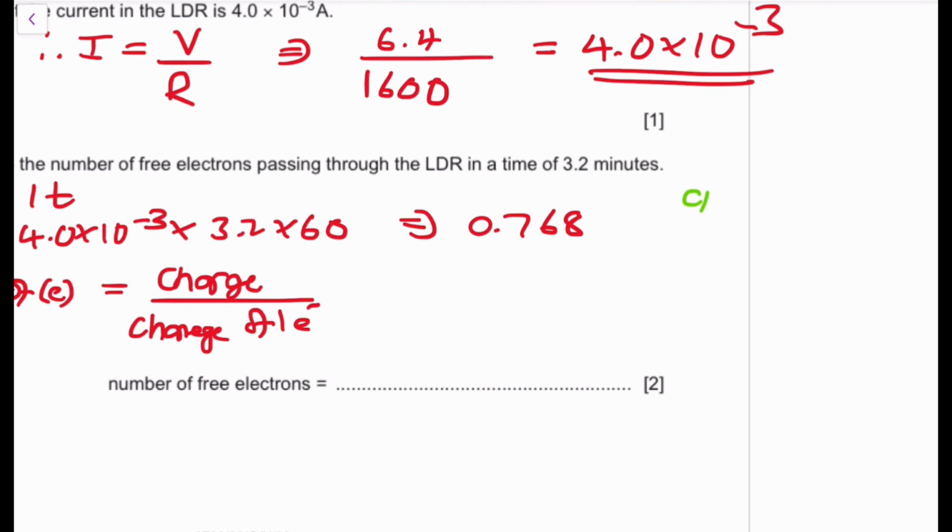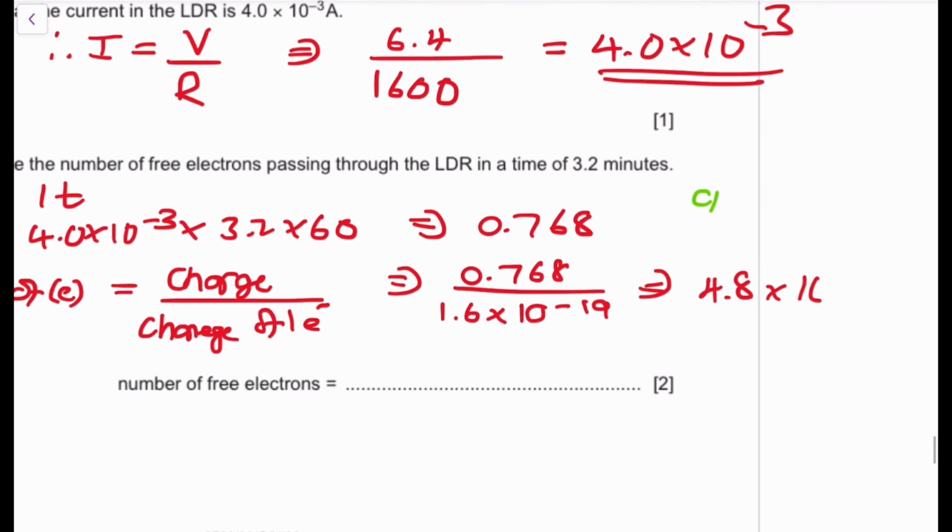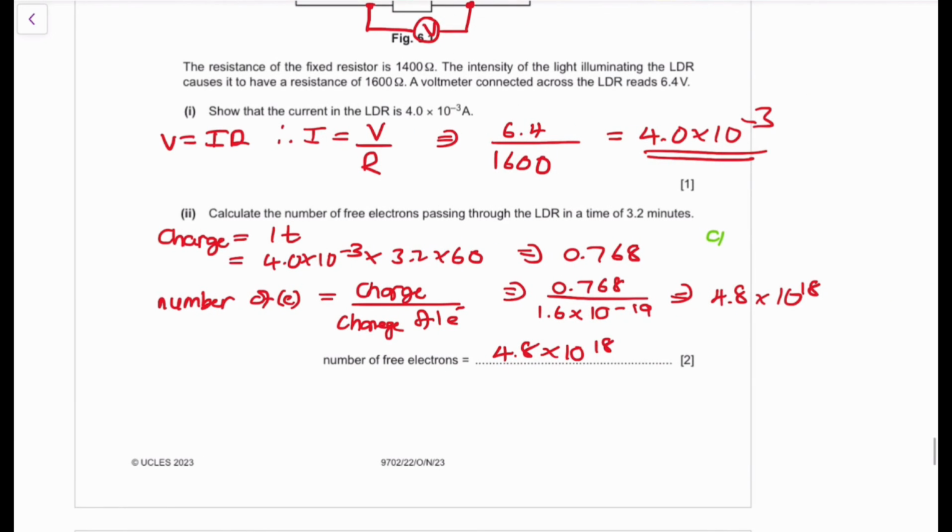So the charge that you have as a whole divided by the charge of one electron. So 0.768 divided by 1.6 times 10 to the power of negative 19. That's going to give you about 4.8 times 10 to the power of 18. So we're going to have 4.8 times 10 to the power of 18 electrons. So remember, if you have a particular charge, the number of electrons will be equivalent to your charge divided by how much charge each electron actually has.